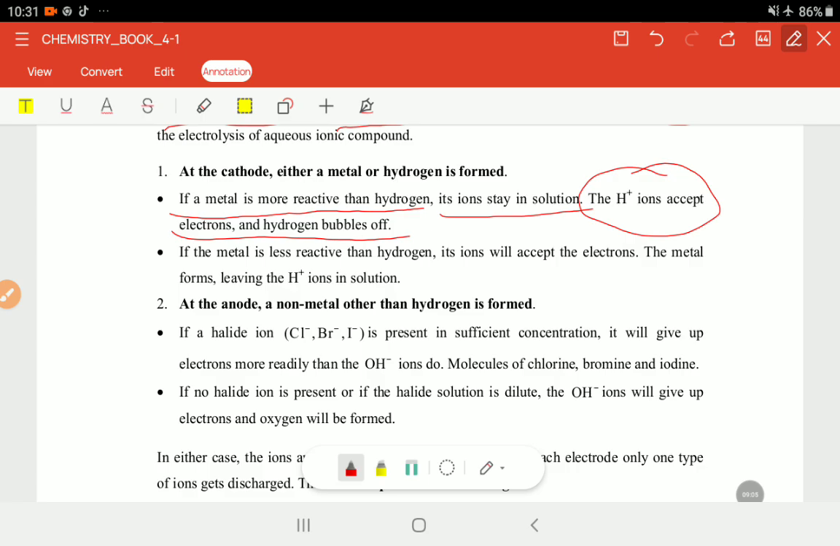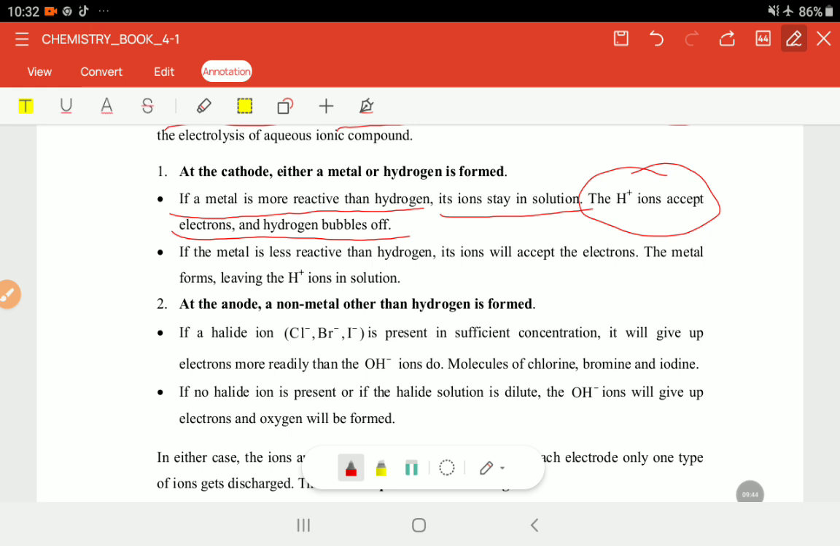So this is not just simple and straightforward as in the molten form of lead bromide, because lead, since it's positive, is going to be receiving the electrons from the cathode, since, you know, the electrons are moving from the negative terminal of the battery and then going there. But here it is dependent on the reactivity of that metal. If it is more reactive than the hydrogen, the ions will just stay there in the solution, and it will be the hydrogen ions that will be at the cathode, receiving those electrons.